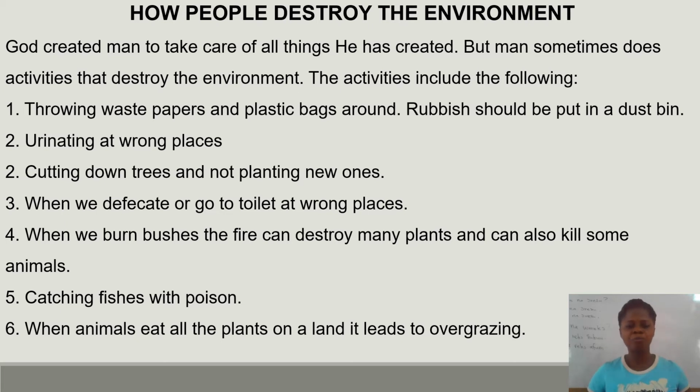We also burn bushes, and the fire can destroy many plants and also kill many animals. We sometimes also catch fish with poison. When some fishermen go fishing, they use poison, and it destroys the water bodies, right? And then when animals eat all the plants or the grass on a particular land, it leads to overgrazing.